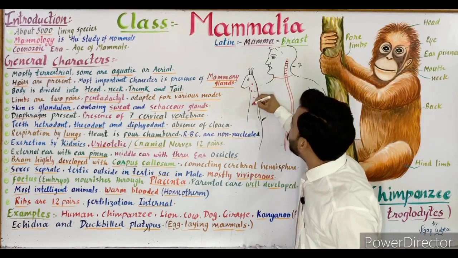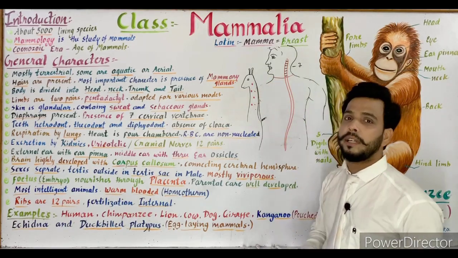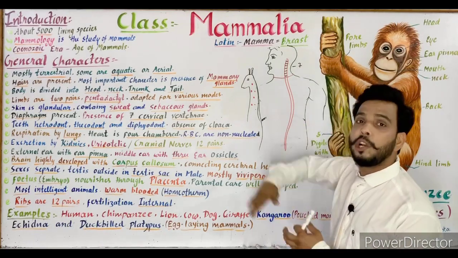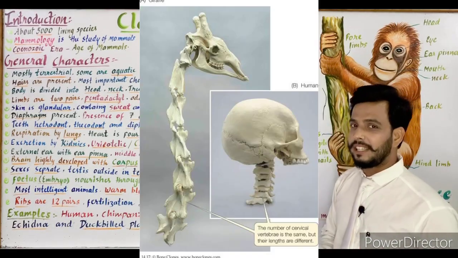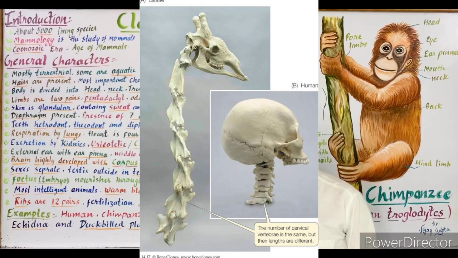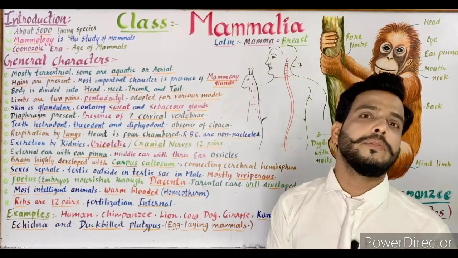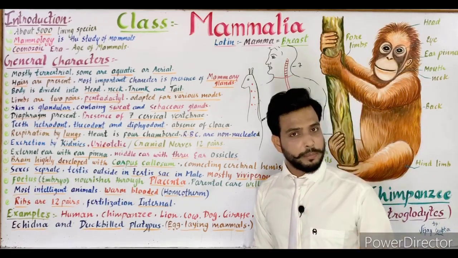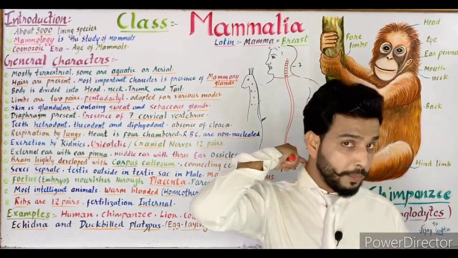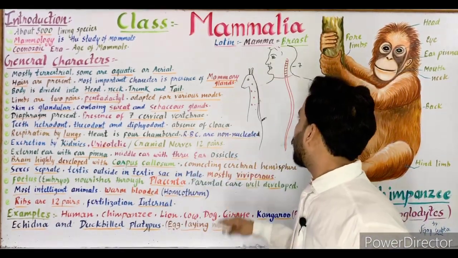The giraffe also has 7 cervical vertebrae, even though it has a long neck. So the important thing is that the vertebral column of all mammals consists of 7 cervical vertebrae. Cervical vertebrae means the vertebrae of the neck region.